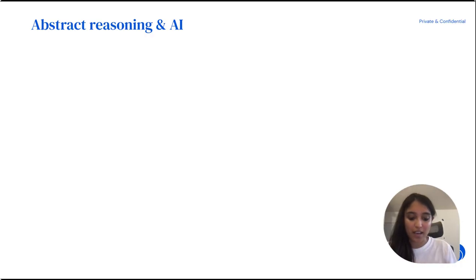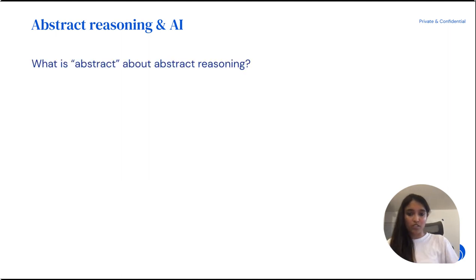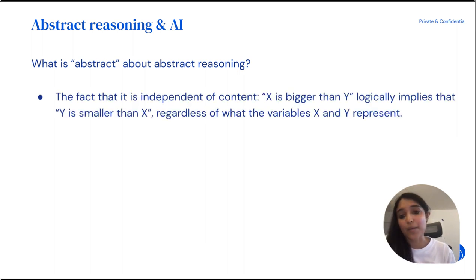To motivate this, I'll talk a little bit about abstract reasoning. The notion of abstract reasoning has been central to our idea of intelligence, and therefore pretty central to our study and development of artificial systems. So to start off, what is abstract about this kind of reasoning? What is abstract is that reasoning in these situations is independent of content. That x is bigger than y logically implies that y is smaller than x regardless of what the variables x and y represent. They're independent of the content of these variables. That's what makes it abstract.